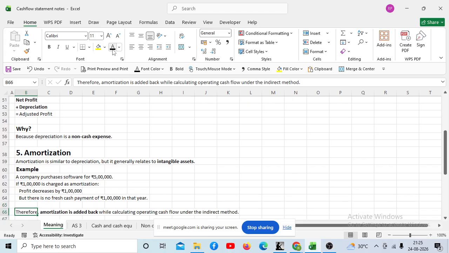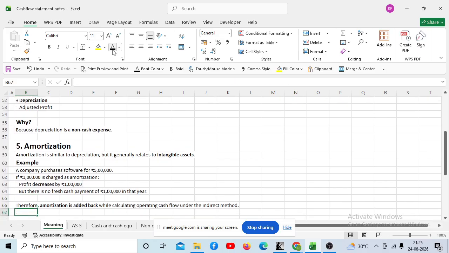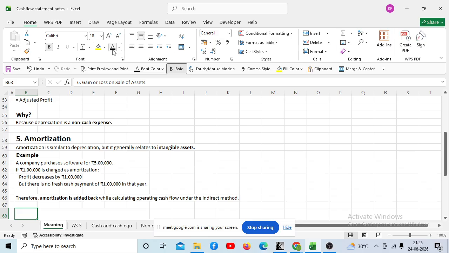Therefore, amortization is added back while calculating operating cash flow under the indirect method. Any doubt? No. Okay. Now give the heading point number 6.